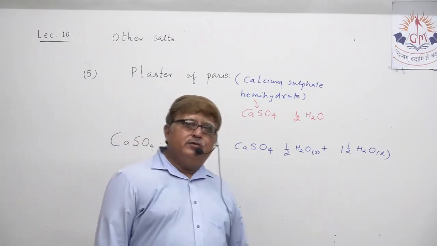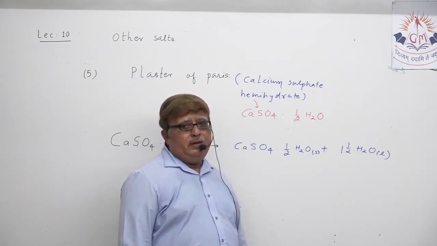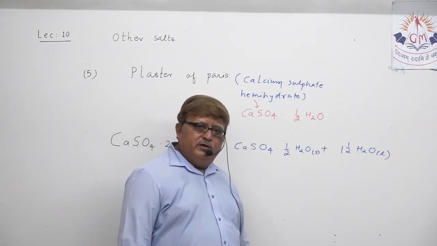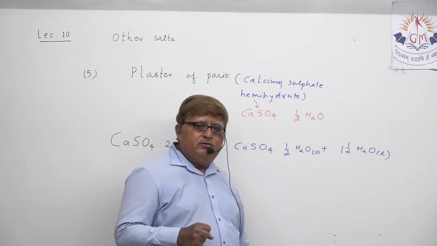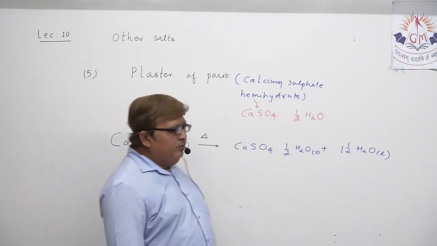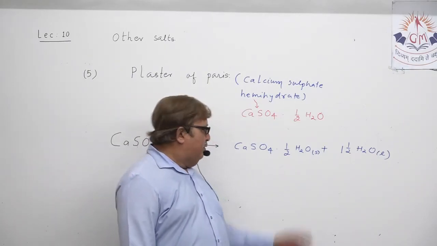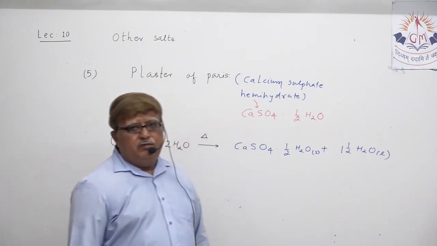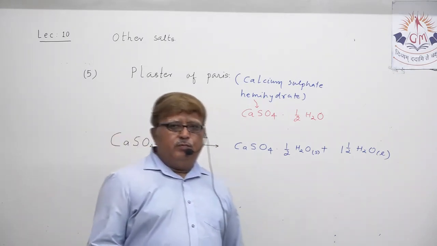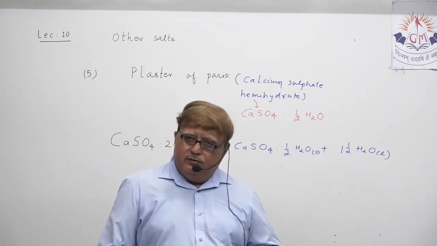And my dear student, you should know that all salts are not dry. Most salts possess some molecules of water of crystallization. Washing soda possesses 10 molecules of water of crystallization. Calcium sulfate hemihydrate, plaster of Paris, possesses half a molecule of water of crystallization.